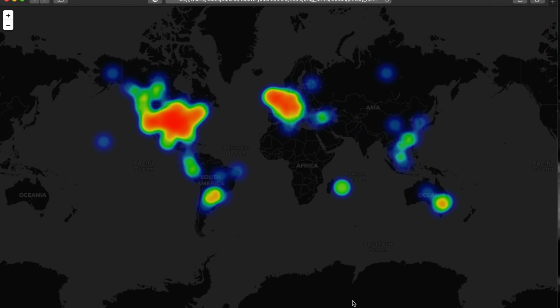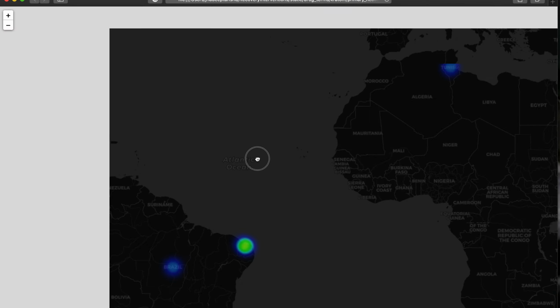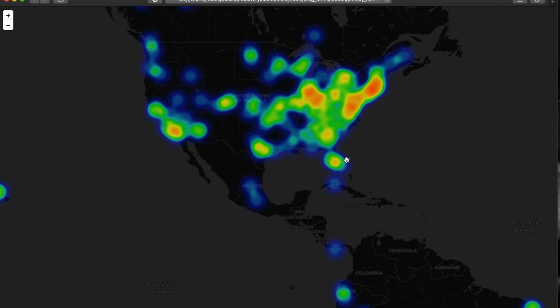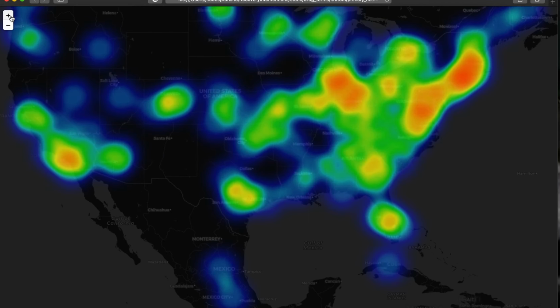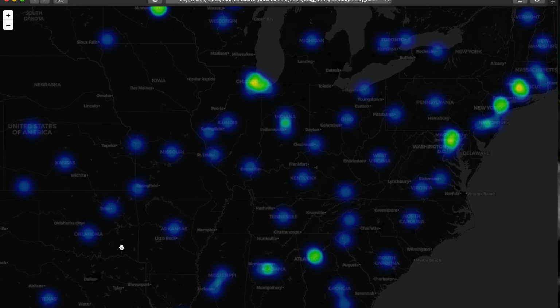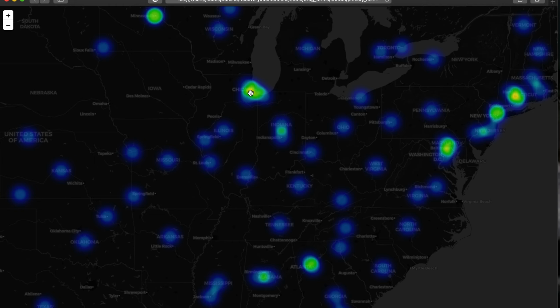Now I will show you the use of kratom across the world. So here we see that it's being consumed the most in North America and Europe. If we zoom in, we see that the consumption is higher on the east coast as compared to the west coast of the US. If we zoom in further, we see that it's being consumed at a pretty high rate in cities such as Chicago, Minnesota, Maryland, and Rhode Island.